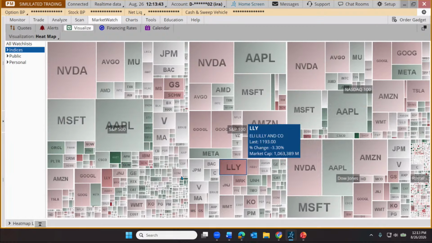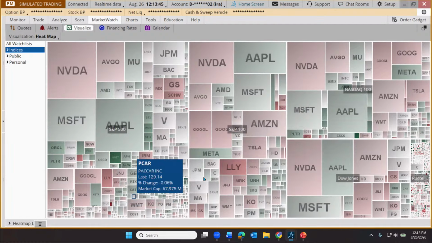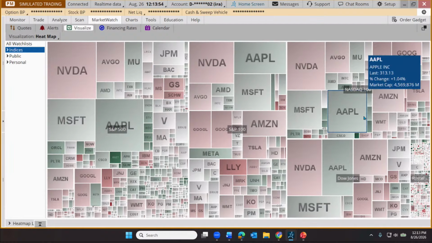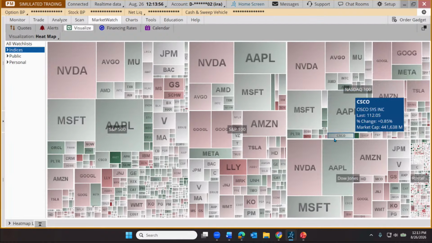The darker the red, the darker the green, the better the stock is having. So for example, Lumentum Holdings having one of the best days of any NASDAQ security and really any other security.